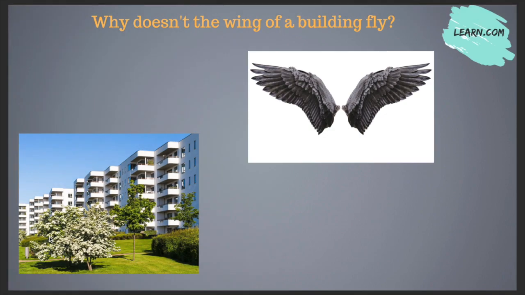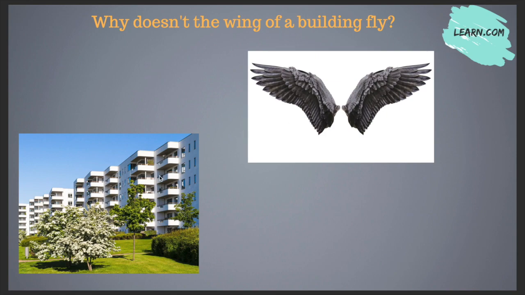Why doesn't the wing of a building fly? See again, the word wing is a homographic word here. Big complexes with many buildings are given different names: wing A, wing B, wing C, wing D. In this way, the buildings are termed as different wings. On the other hand, the term wing is used for the part of the body of birds which they use to fly.